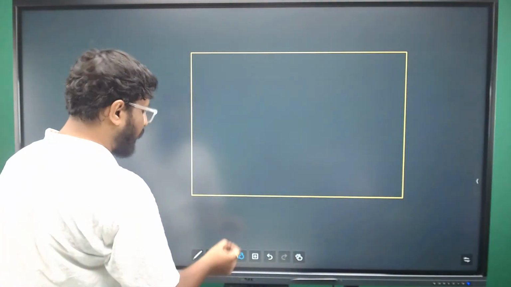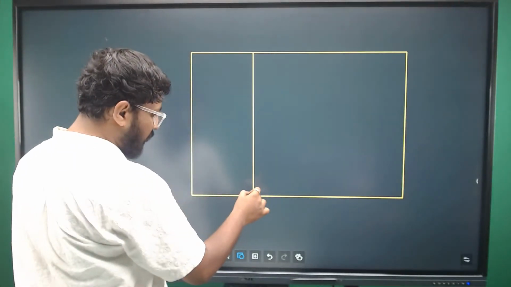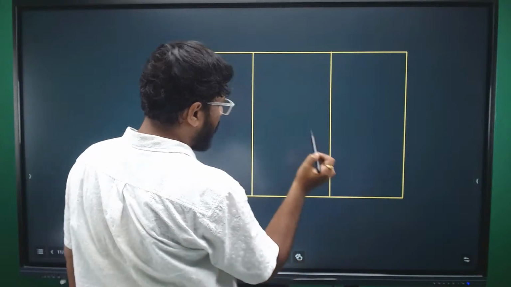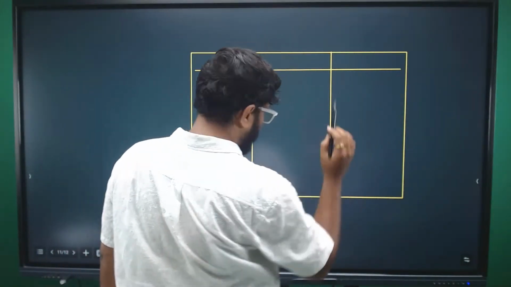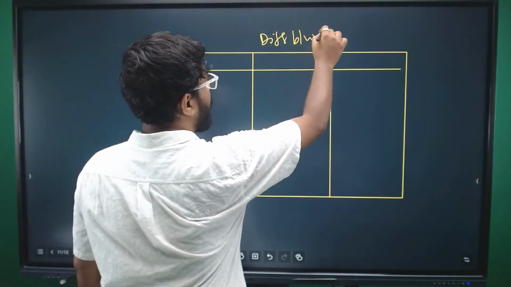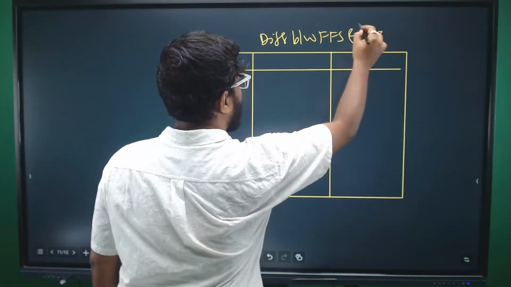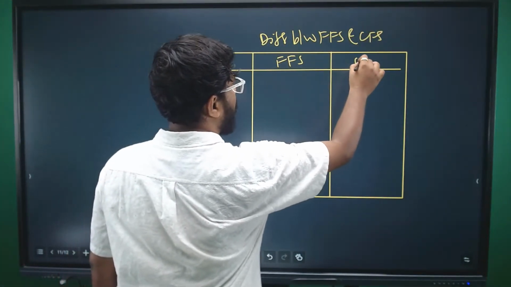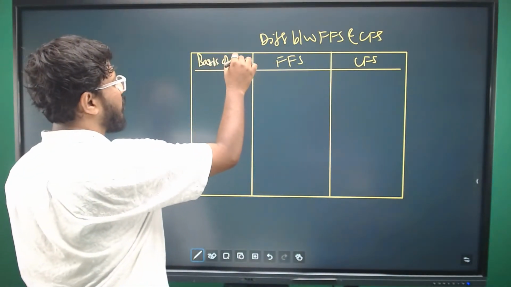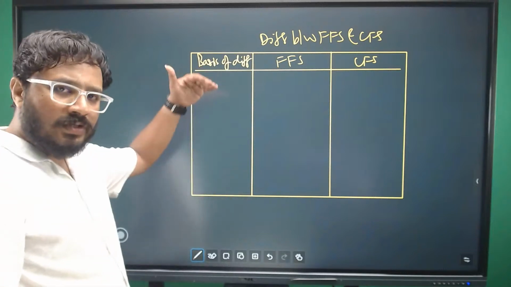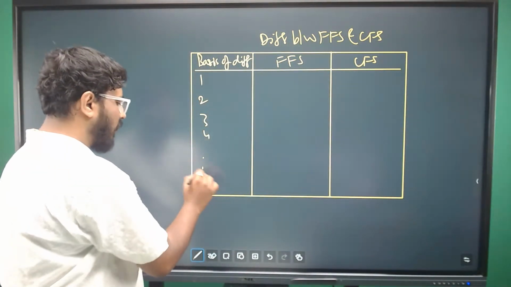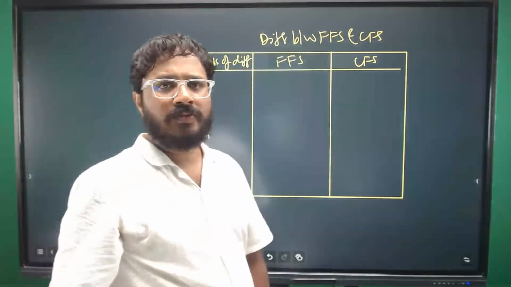Write the basis, funds flow, and cash flow. Give a heading that these are differences between funds flow and cash flow. Write funds flow here, cash flow here, and the basis of difference here. If this was for 12 marks, make sure you write at least 8 points of differences.